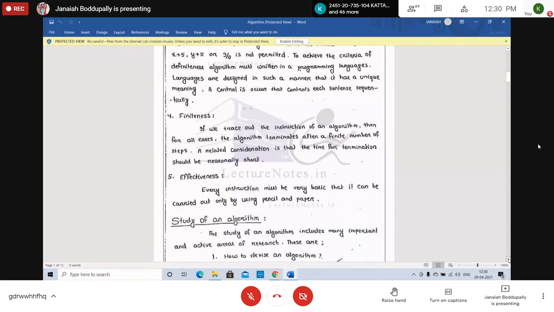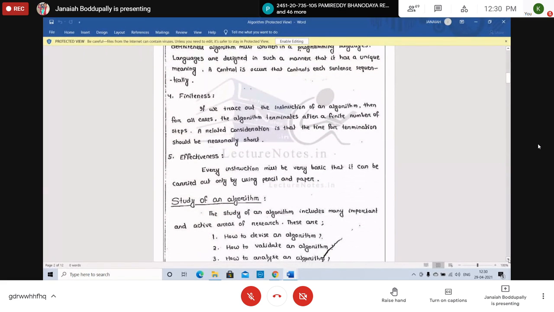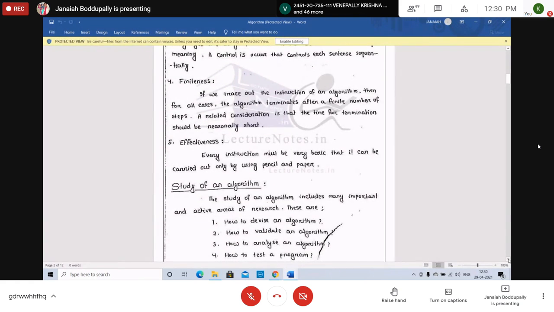Finiteness means it should have a finite number of steps only. If we trace out the instructions of an algorithm, in all cases the algorithm terminates after a finite number of steps. Only a finite number of steps are needed in any algorithm.